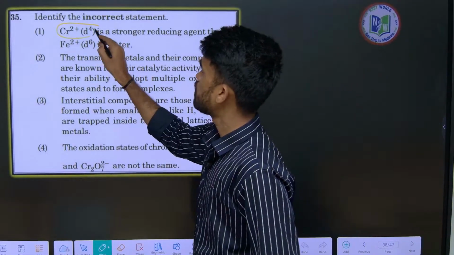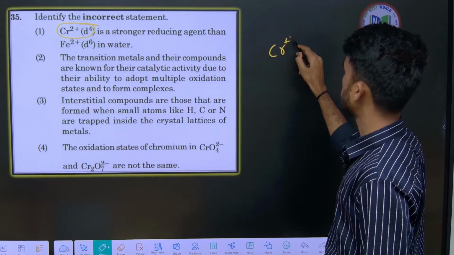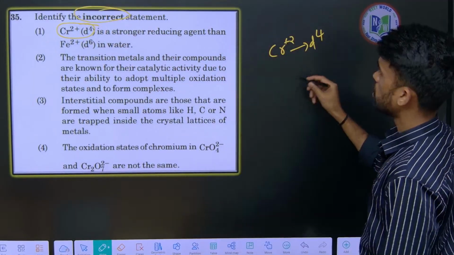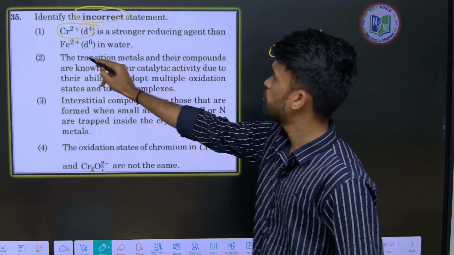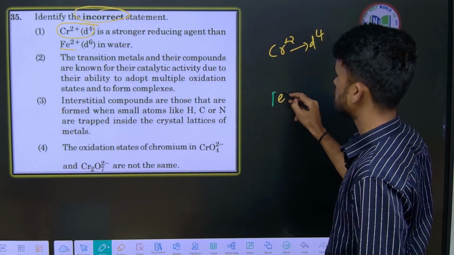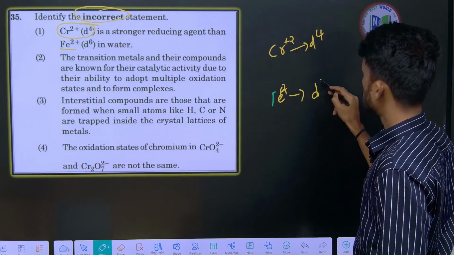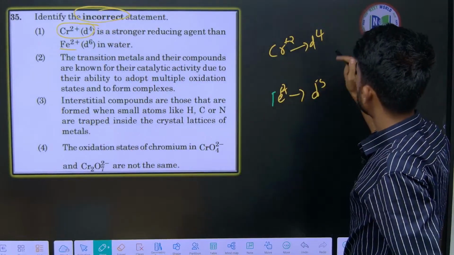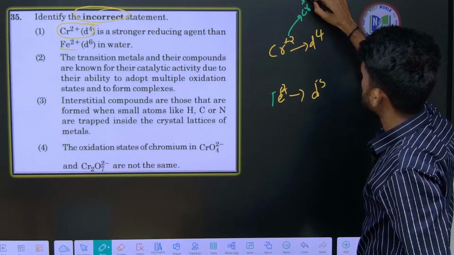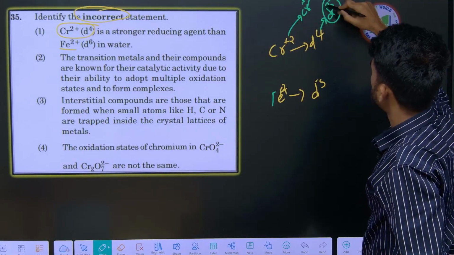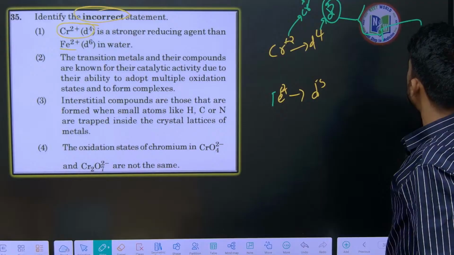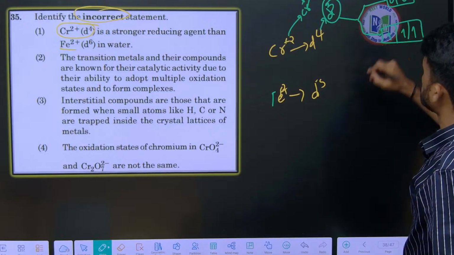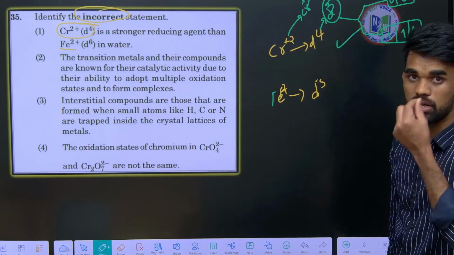Next, Cr plus 2. Cr plus 2 has a d4 electronic configuration. They are asking about the incorrect statement. Now, it is a stronger reducing agent than Fe plus 2. Yes, I agree with this statement because Fe plus 2 has d6. When I say this is a reducing agent, it reduces others and oxidizes itself, so it becomes Cr plus 3, and the configuration becomes d3. So d3 means in the t2g set we have 3 electrons and in the eg set we have 0 electrons. So this is a more stable electronic configuration.